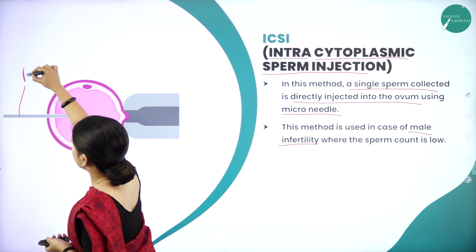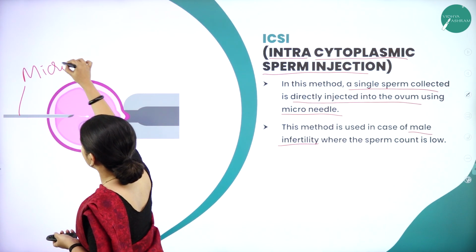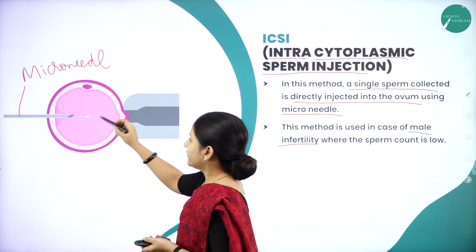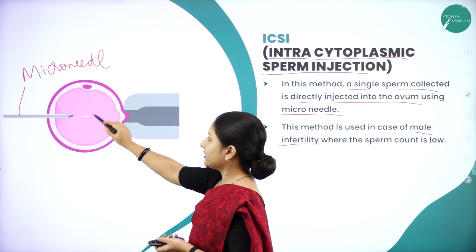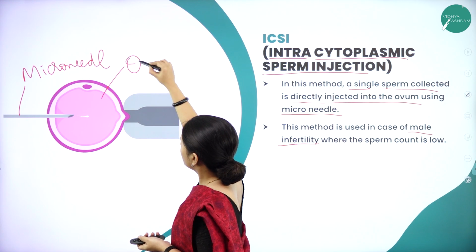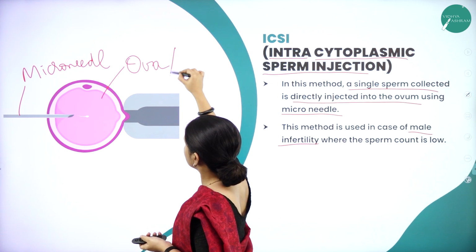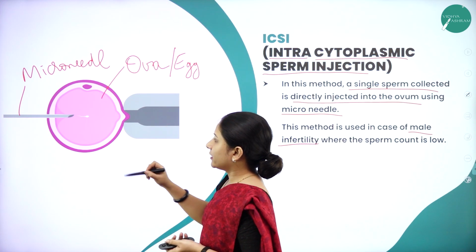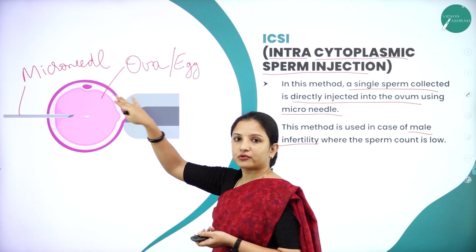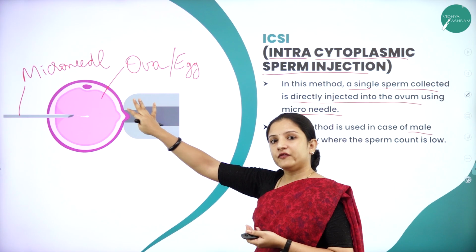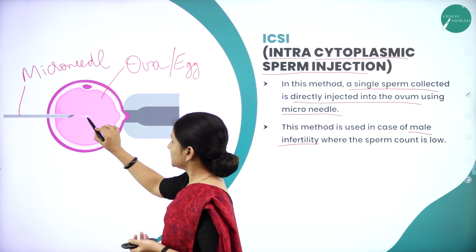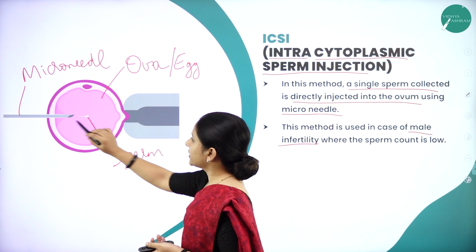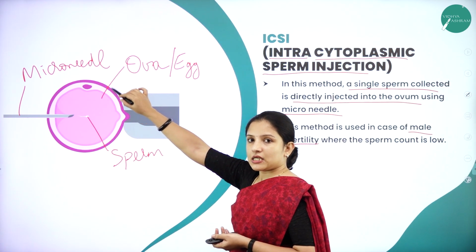With the help of the micro needle, so this is the micro needle, it will be directly injected into the ova or the egg of the female. So this whole procedure will take place inside the female reproductive system. You can see the sperm here. Only one sperm will be directly injected.